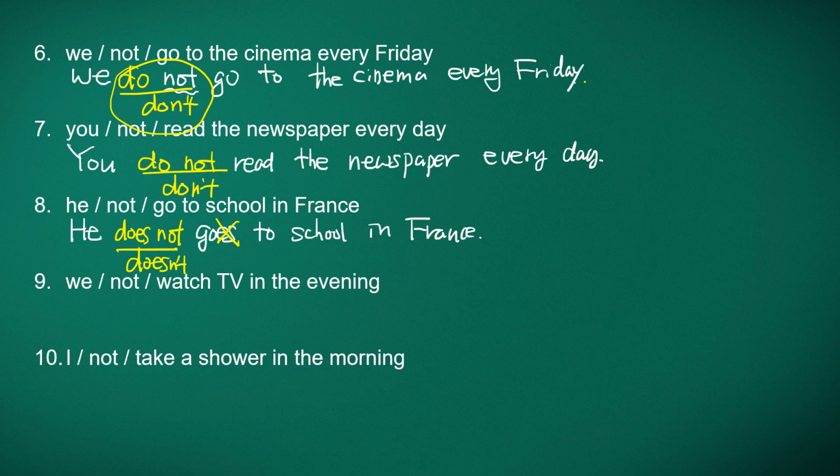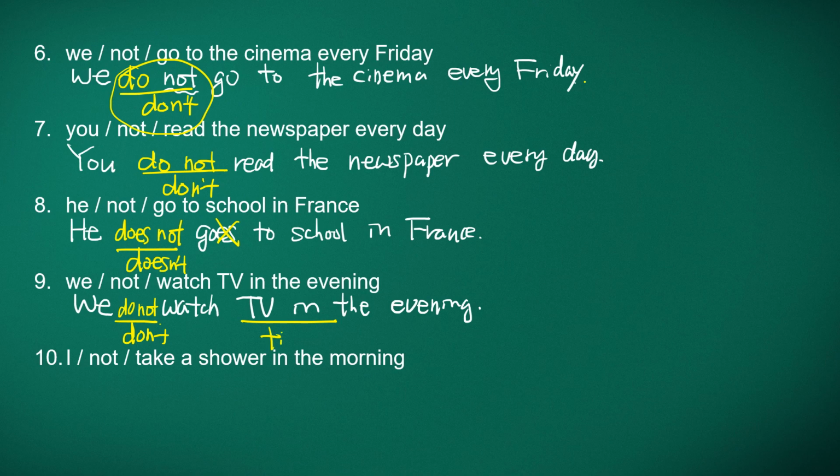And number 9, we not watch TV in the evening. So we watch TV in the evening. This is affirmative. And then negative. We not, we do not, and becomes don't. We don't watch TV in the evening. We do not watch TV in the evening.